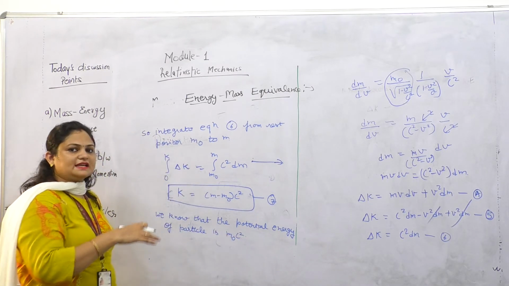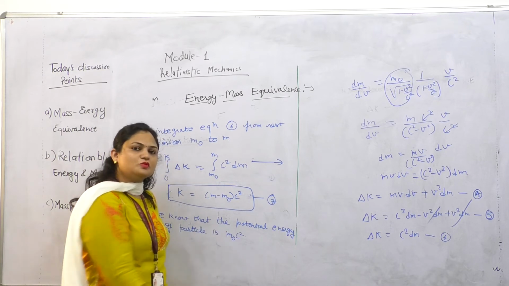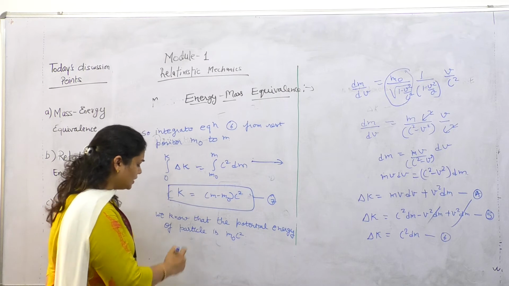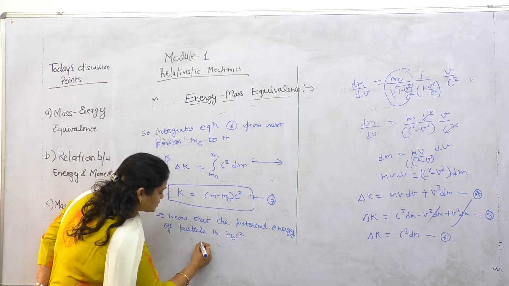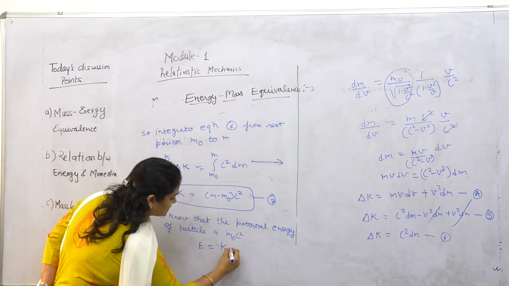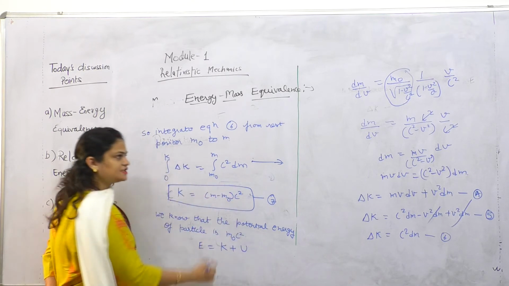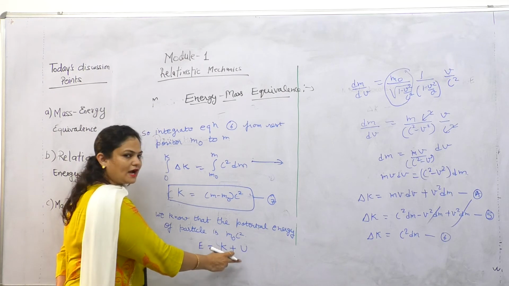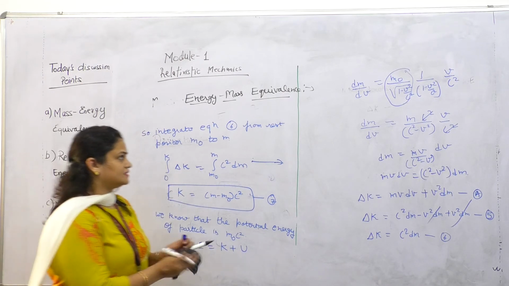If a particle exists at the rest position, then its potential energy is m0 c square. So what is total energy? It is the sum of kinetic energy plus potential energy. Total energy is equal to kinetic energy plus potential energy.